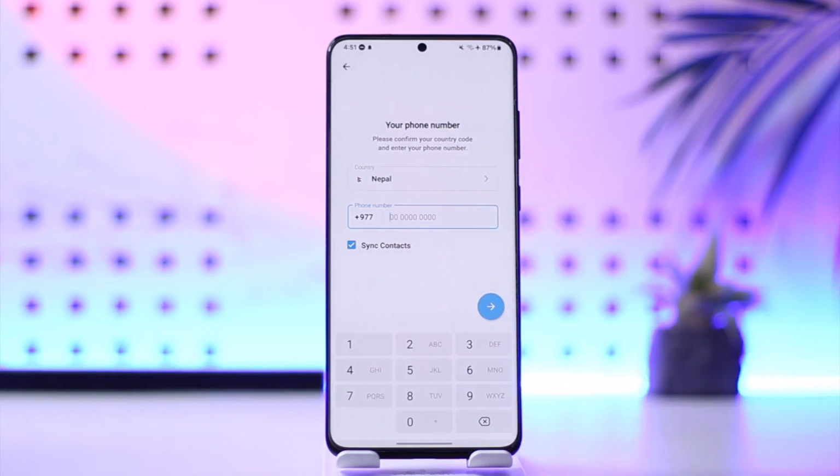Just try to go ahead and log into your account. If Telegram does ask you if you want to reactivate it, you're lucky, you should be able to get your account back. If not, then your account might have been permanently deleted, and in that case there's no way that you could ever recover your account.